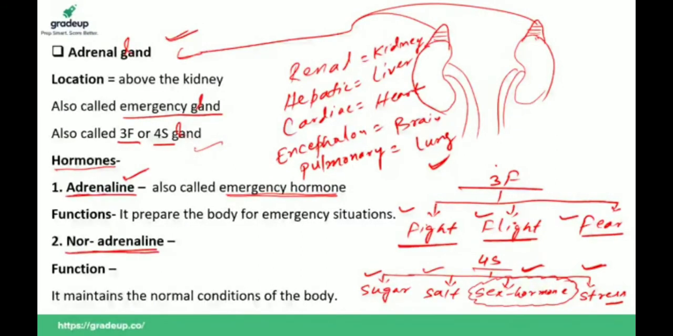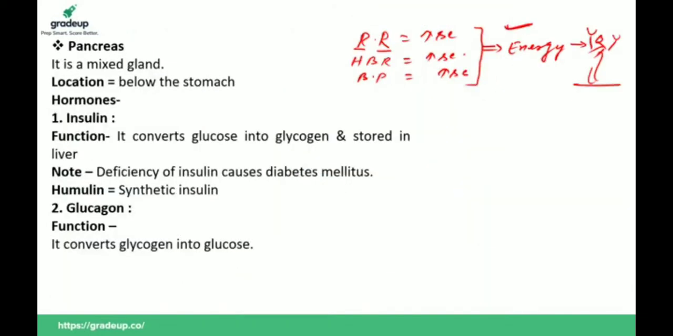It maintains the normal conditions of the body. So after emergency situation, noradrenaline is secreted by adrenal gland, and it normalizes the rate of respiration, heartbeat, BP, and the body becomes normal.